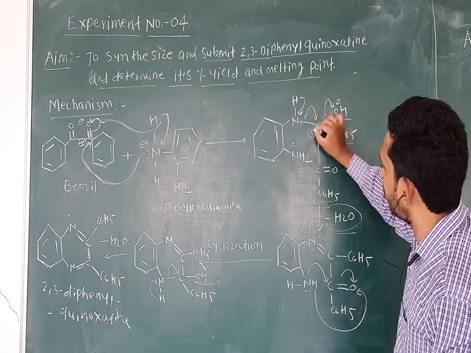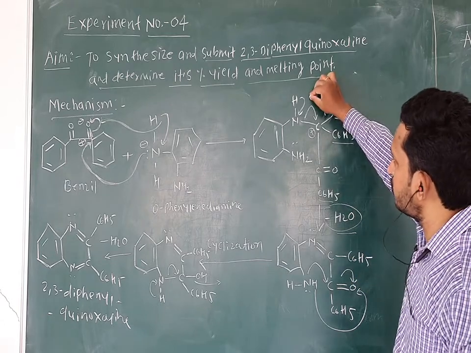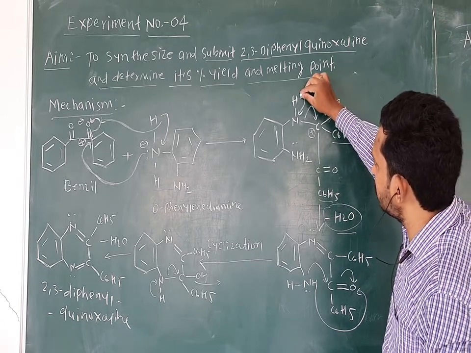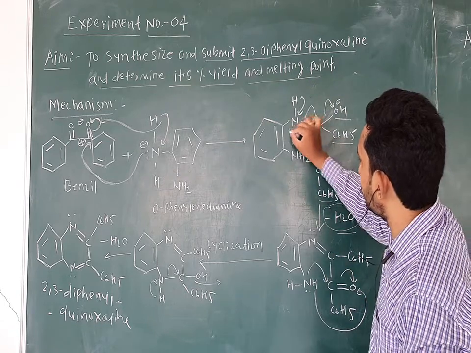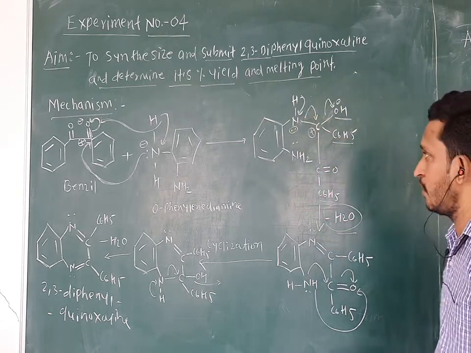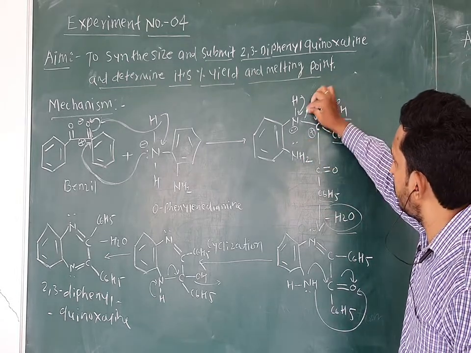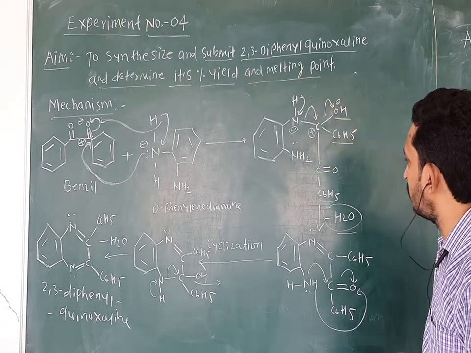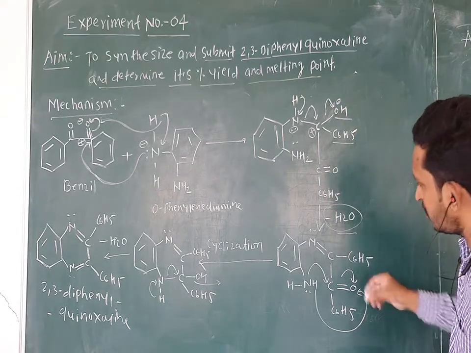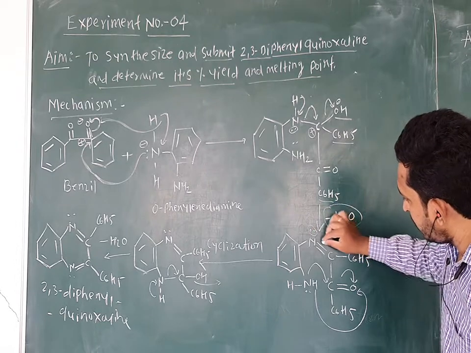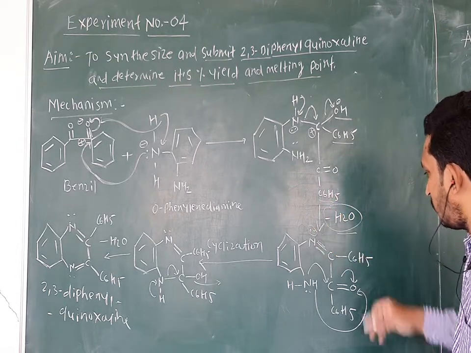And after the removal of this hydrogen from this nitrogen, the electrons give a lone pair on this nitrogen atom. So the nitrogen is electron rich and has a lone pair of electrons. So with the electron deficient carbon and electron rich nitrogen, they will form the nitrogen-carbon double bond. So you can see in this structure we get the lone pair of electrons on nitrogen, and nitrogen and carbon have a nitrogen-carbon double bond. So you get this structure.